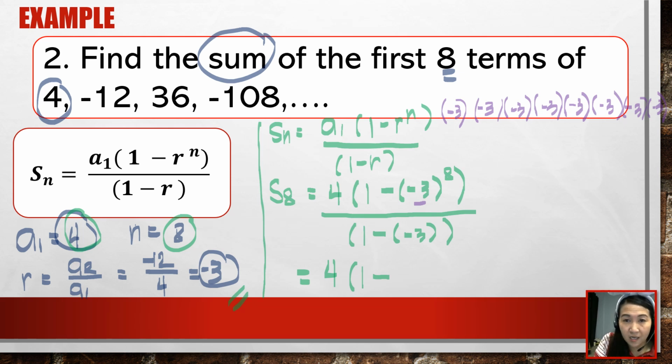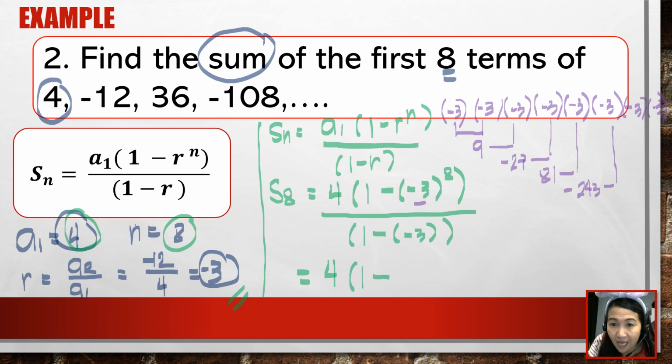So, let's multiply. Negative 3 times negative 3, that is positive 9. 9 times negative 3, that is negative 27. Negative 27 times negative 3, that is positive 81. Positive 81 times negative 3, that is negative 243. Negative 243 times negative 3, that is positive 729.